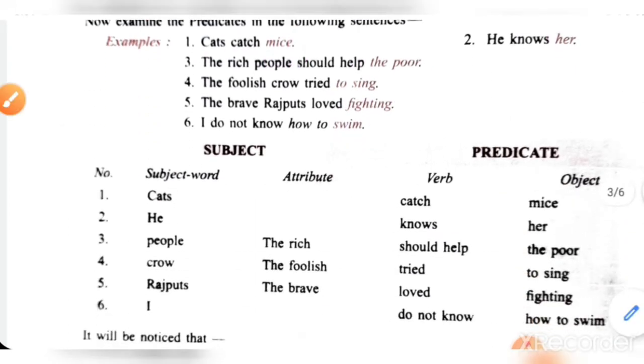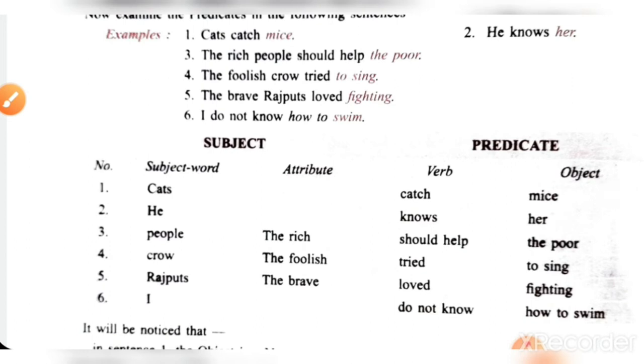Let's see in detail. Here find out the words: cat, subject word, attribute nothing, verb catch, object mice. Second sentence, he, then what is the verb? Knows, and object is her. Third sentence, people, the rich should help the poor. The poor is an object. The rich is an attribute, and the sentence is the rich people should help the poor.